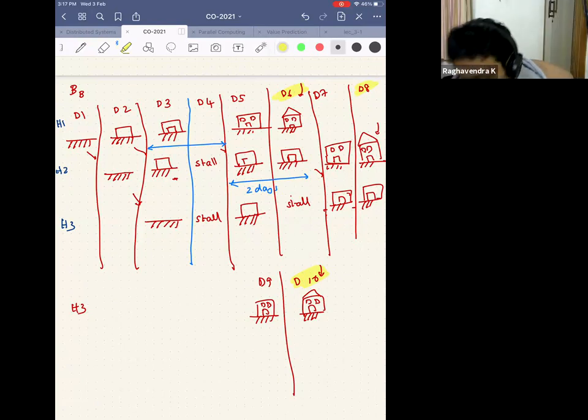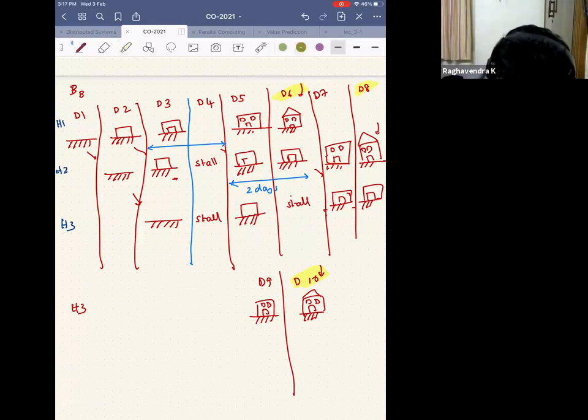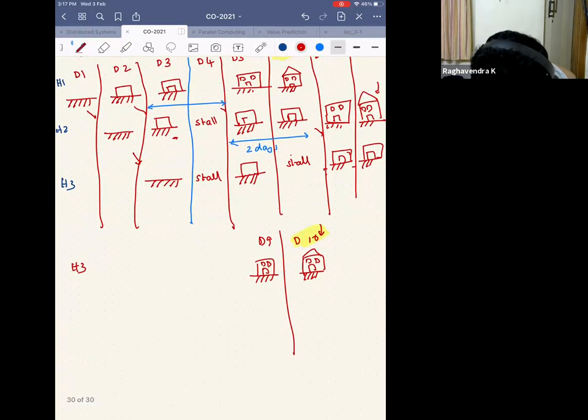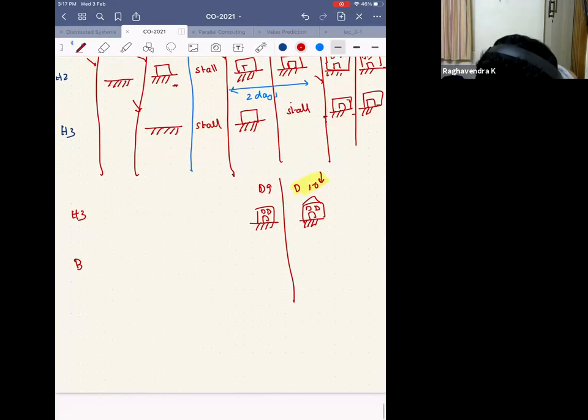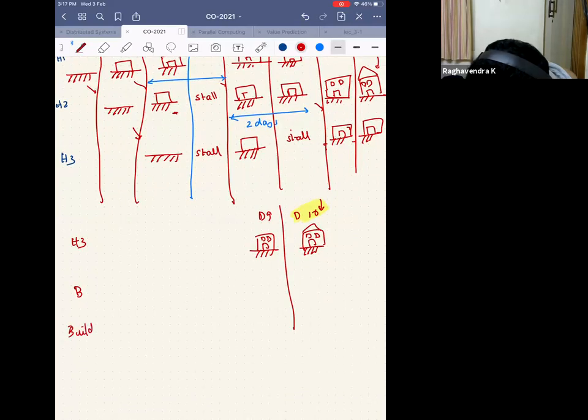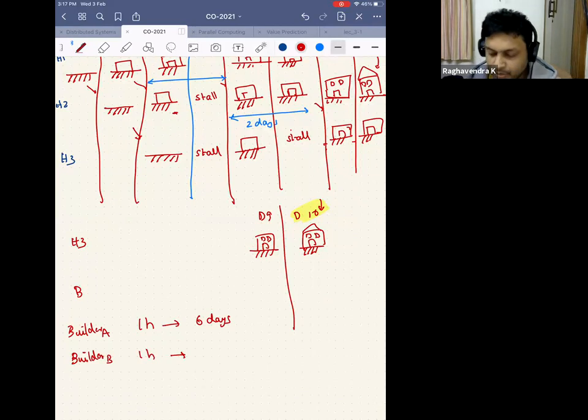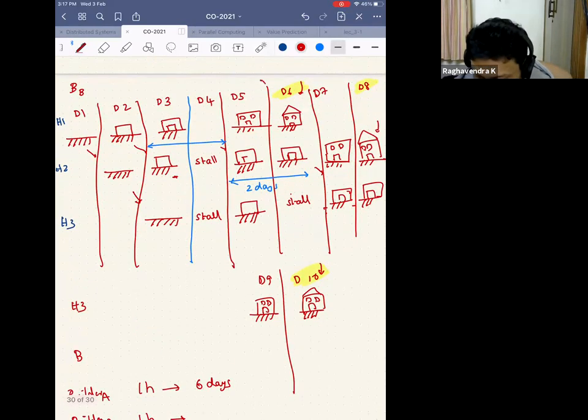Right. So which means that I'm able to generate one new house. So builder A, let's write it here. Builder A, one house for him is taking 6 days. Builder B, instead of it taking 6 days, if I forget about the initial 5 days, I am able to generate one house every 2 days, right?